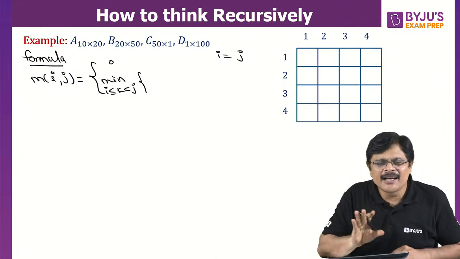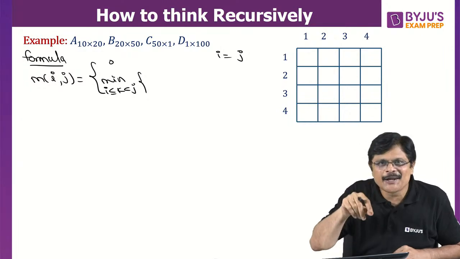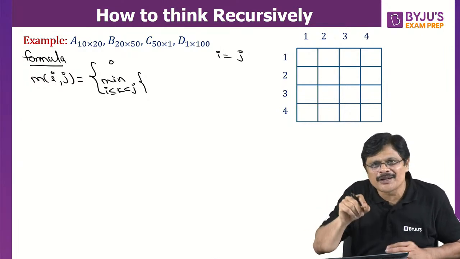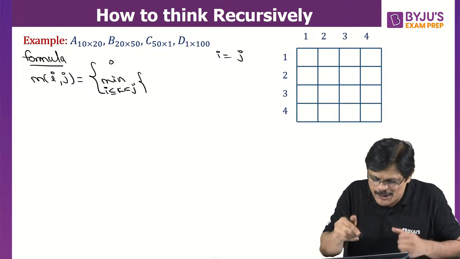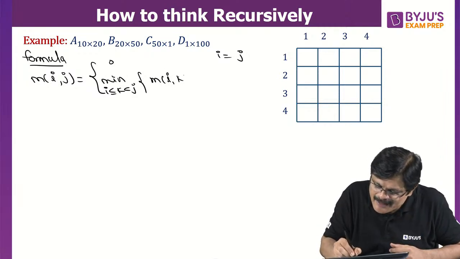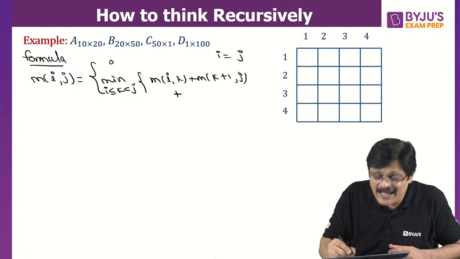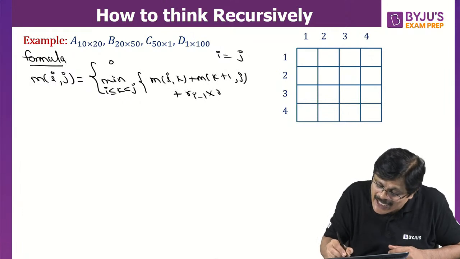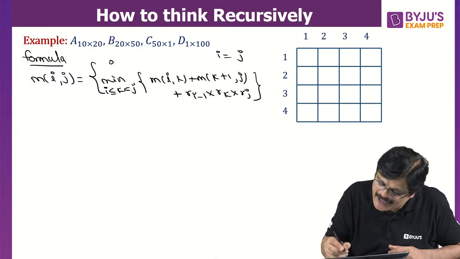I'll give you a simple method for solving this problem without properly using the formula. That also I'll tell you. But one should know the formula.